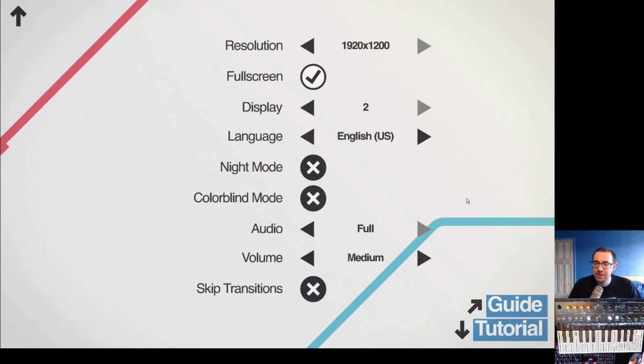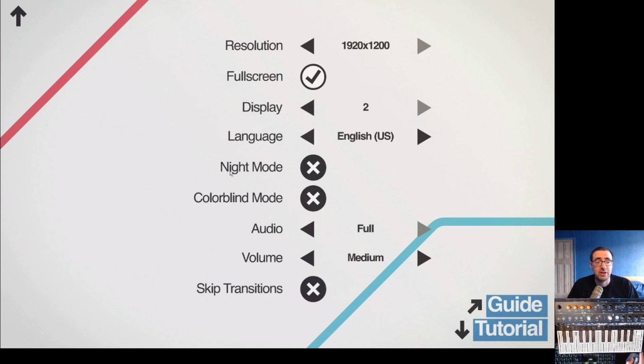As a little design thing, I love that we have audio options for audio full, minimal, and silent. I also really like the way that the notes have that nice release envelope at the end of them. I'm not entirely sure of the difference between silent and minimal, but we'll of course be playing with full and with volume at medium.